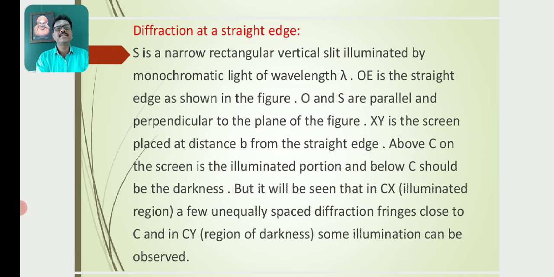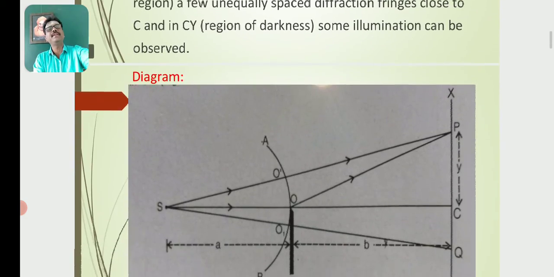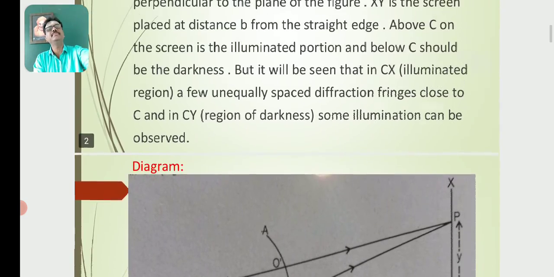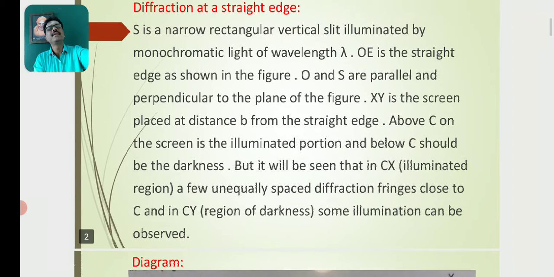Let S be a narrow rectangular vertical slit illuminated by monochromatic light, as in the diagram. OE is the straight edge as shown in the diagram. OE and S are parallel and perpendicular to the plane of the figure.